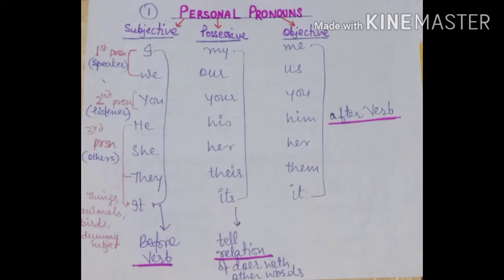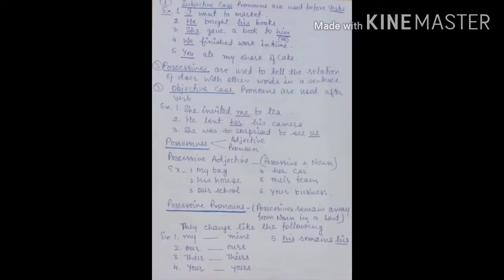Like you want to say आज मौसम बड़ा अच्छा है. Today weather is very pleasant. So it is very pleasant today. We will use it is very pleasant today. Let's see the subjective case pronouns you use before the verbs. Example, I went to market. Here I is a pronoun and it is used before the verb went. Second, he went to buy books. He is the subject and used before the verb.